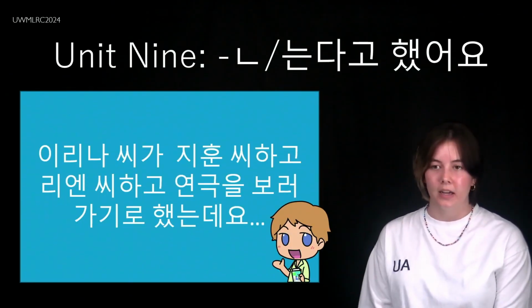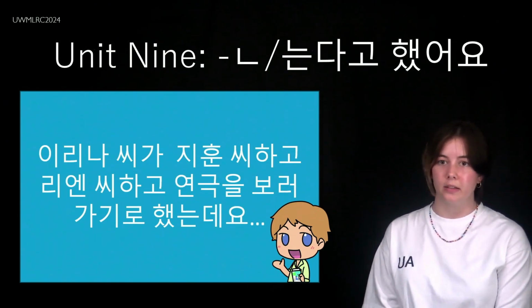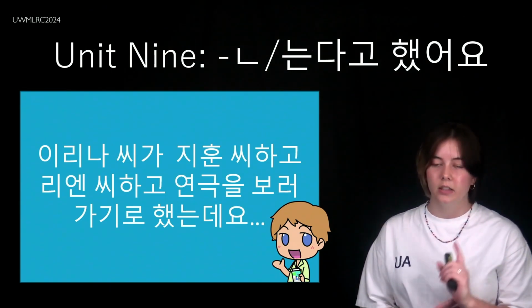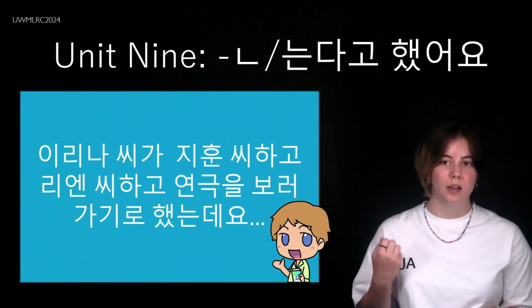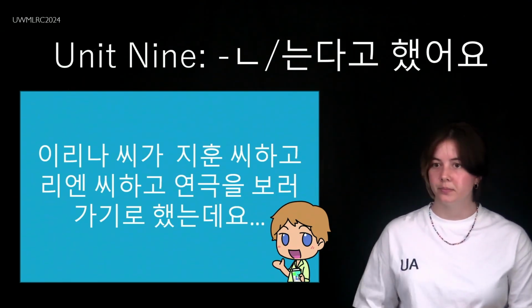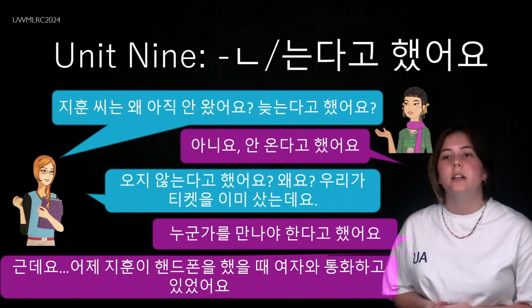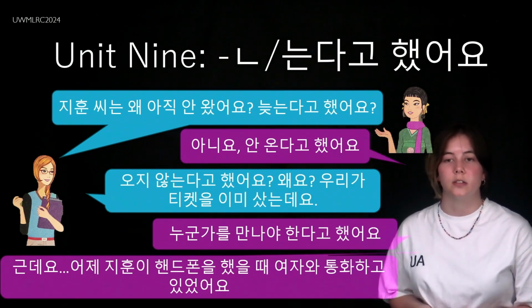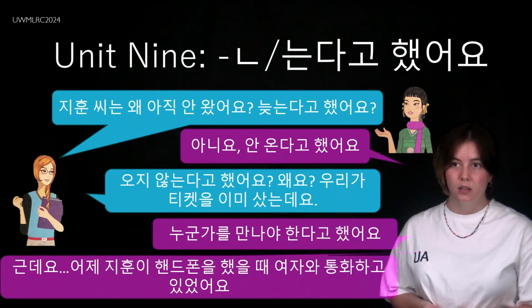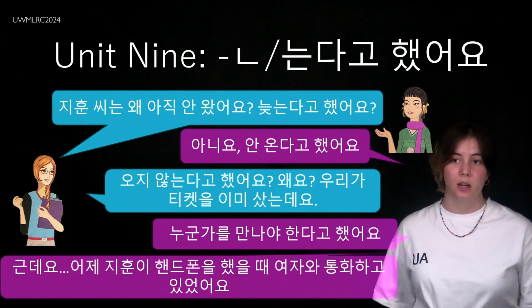이리나 씨가 지연 씨하고 리안 씨하고 영국 보러 가기로 했는데요. Irina, Jihyun, and Lian planned to go see a performance, a 연극. 지현 씨는 왜 아직 안 왔어요? Why isn't Jihyun here yet? 늦는다고 했어요? Did he say he'd be late? 아니요, 안 온다고 했어요. No, he said he wasn't coming.